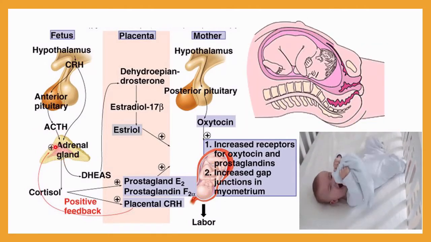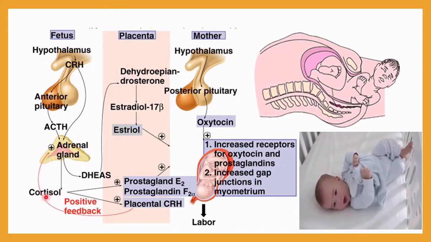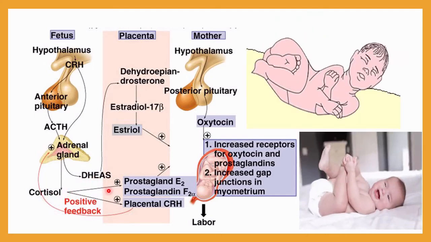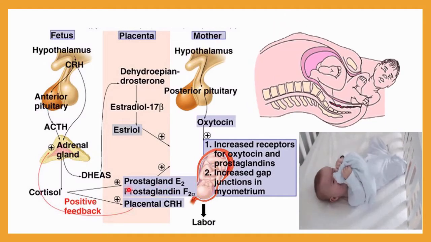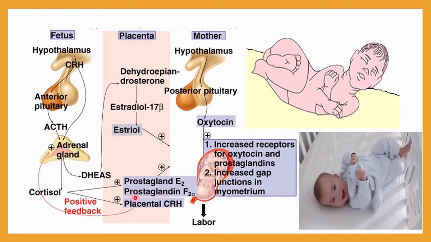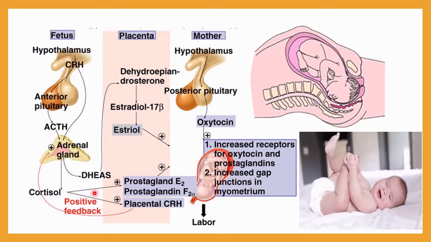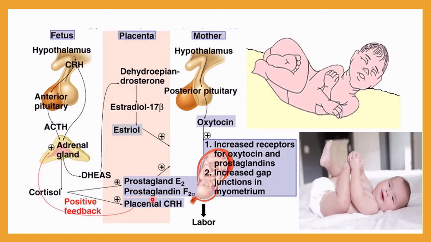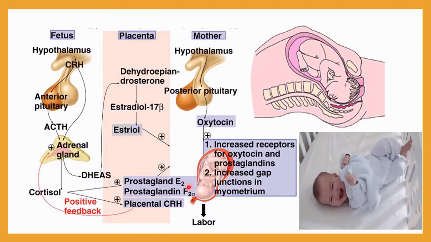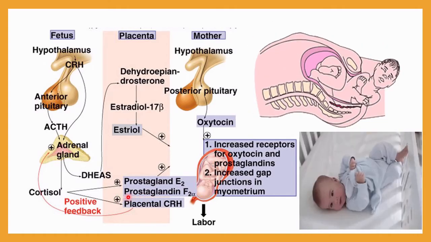As a result of that, this adrenal gland will be activated and it will start secretion of two components, cortisol as well as DHEAS. Cortisol will be responsible for the secretion of prostaglandins. Here you can see two components will be secreted, prostaglandins and placental CRH. So these are the signals, meaning in these forms the signals will be formed. Especially this prostaglandin is very important to activate the mother's hypothalamus. These all are responsible, but the main function of the signal will be carried out by prostaglandins.